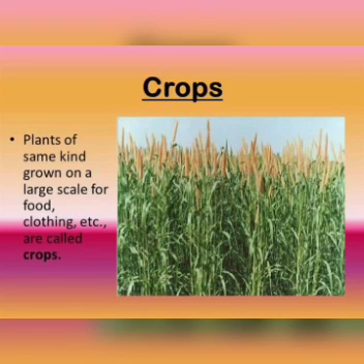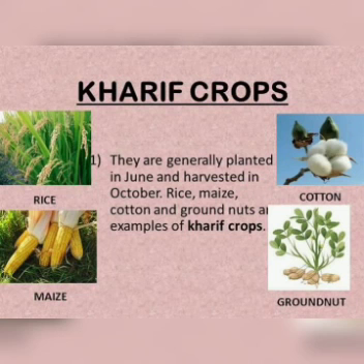one a crop. We can classify the crops into two major types based on how and during which season they are grown. One is kharif crops, another one is rabi crops. Kharif crops are generally planted in June and harvested in October. For example, rice, maize, cotton and groundnuts are examples of kharif crops. Why do we call this a kharif crop? Because it needs more water, so it is generally grown during the rainy season.